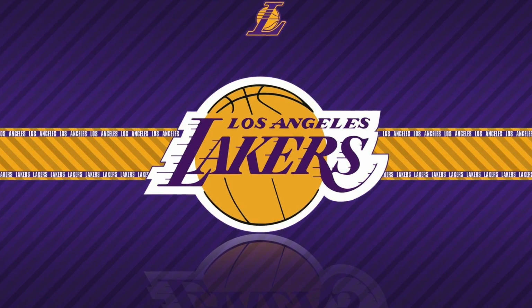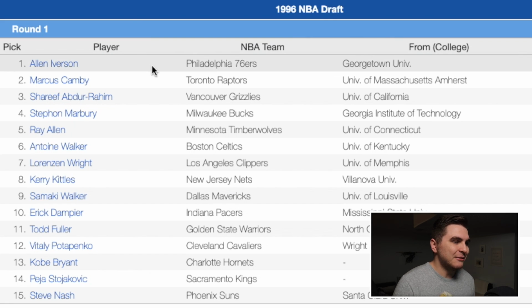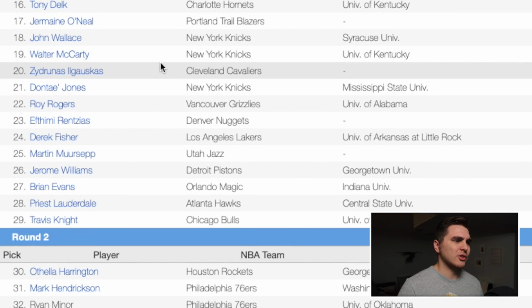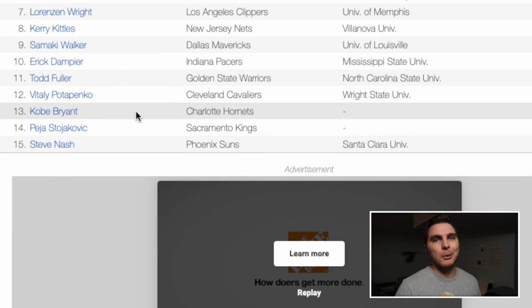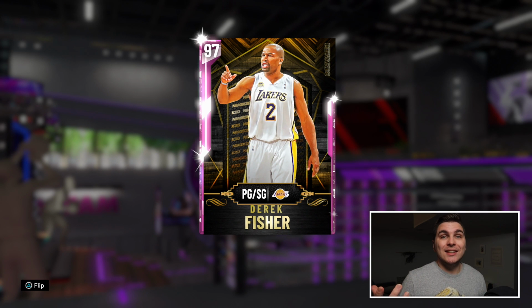And the final spot in our lineup, going number 13, the original Kobe Bryant selection to the Charlotte Hornets, traded to the LA Lakers, an eventual LA Laker himself, Derek Fisher. Now, D-Fish, I know, that was really confusing what I just said. Don't worry about it. Derek Fisher originally picked by the Lakers 24th. I'm moving him up to 13. I might be wrong about this one. But Derek Fisher is 26 all-time in games played. That's kind of impressive. Also, he won 5 championships as a pretty key role player to those Lakers.